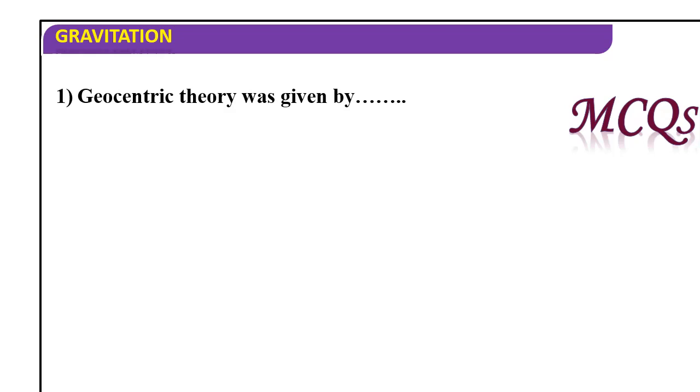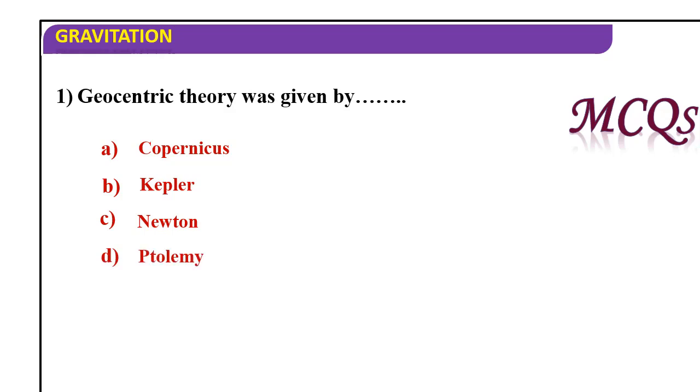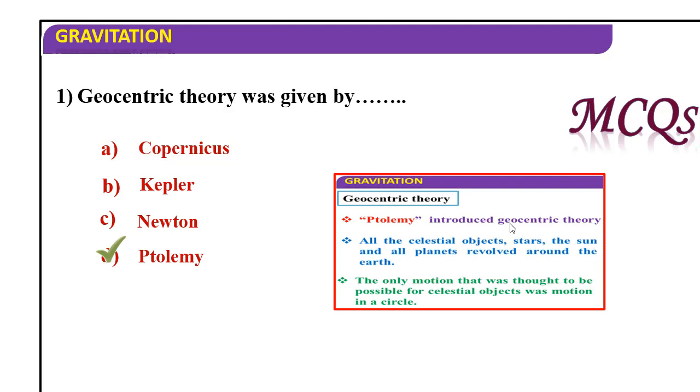So the geocentric theory was given by Ptolemy. Ptolemy is the answer. Ptolemy introduced the geocentric theory. All the celestial objects, stars, the sun and all planets revolved around the Earth. The only motion that was thought to be possible for celestial objects was motion in a circle. So this is given by Ptolemy.